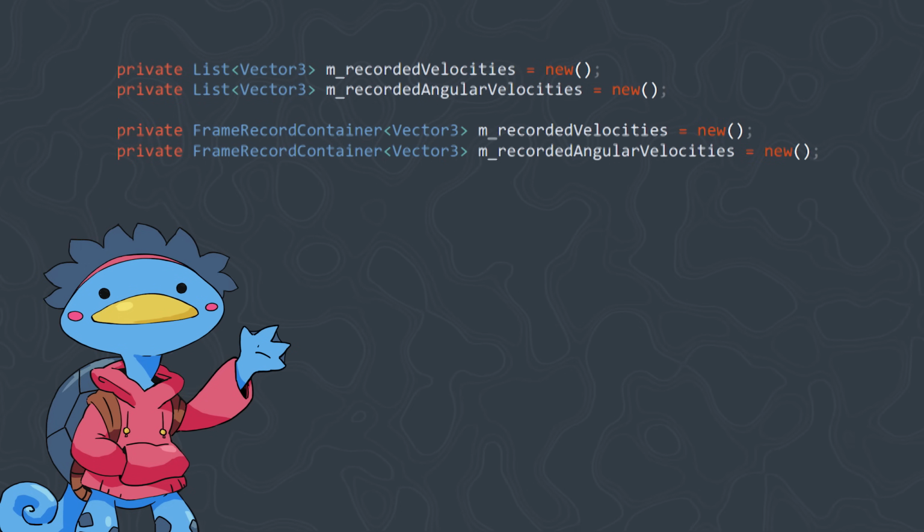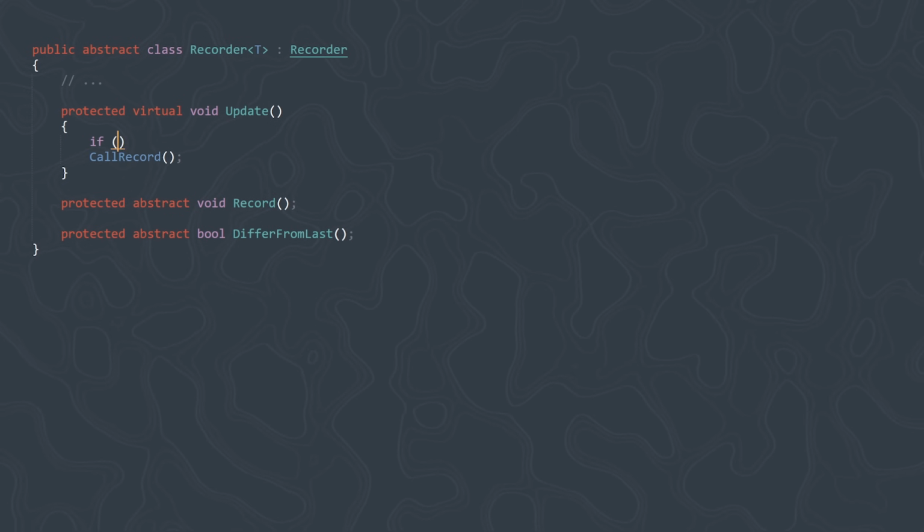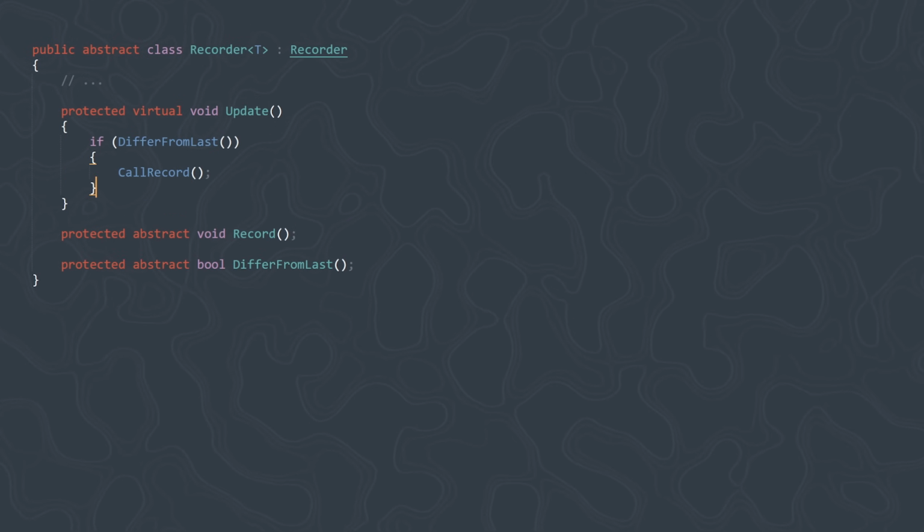It consists of a dictionary indexed by an integer. This way I can store the record corresponding to each frame with potential gaps between records. We can then get a frame value, set a frame value, and purge all values after a certain time. Then we need to add a method in each recorder to tell if the properties of the component being recorded differ from the last record. If they are identical, we can skip the redundant recording.